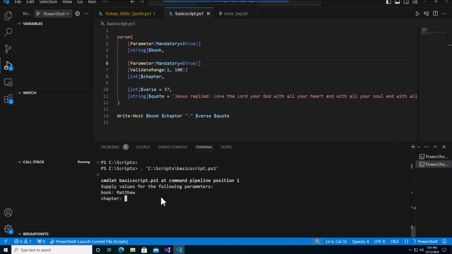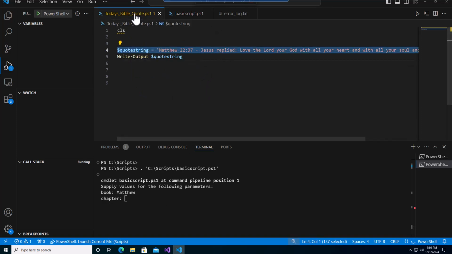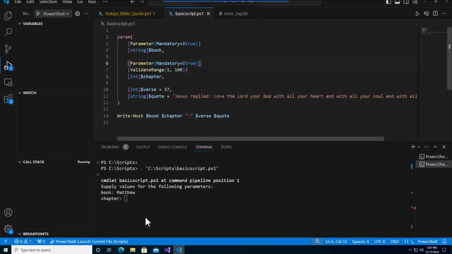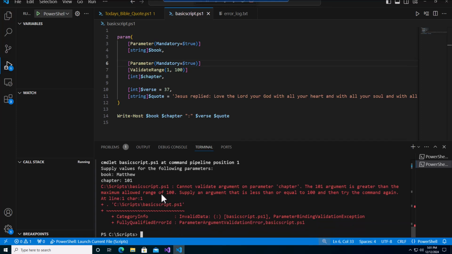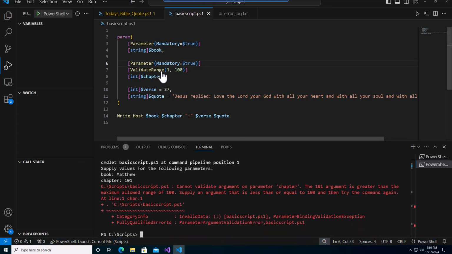So we do Matthew, and then let's make sure we got it correct. We want to put 22 here. But let's put one out of the range first. I put 101, and you can see it came out of range because it's validating for the range of 1 to 100. Okay, so let's do that again.